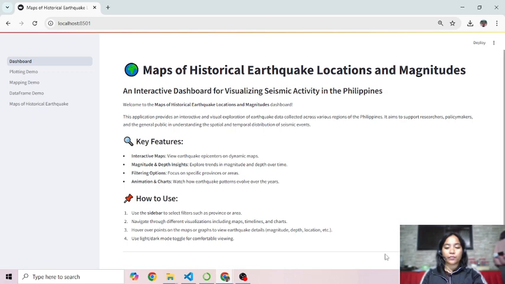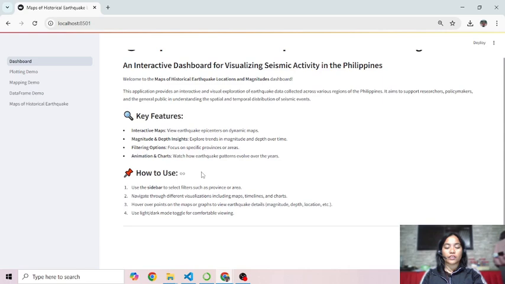The dashboard features dynamic visualizations that make it easy to understand earthquake activity. Key features of the dashboard are interactive maps, magnitude and depth, filtering options, animation and charts.